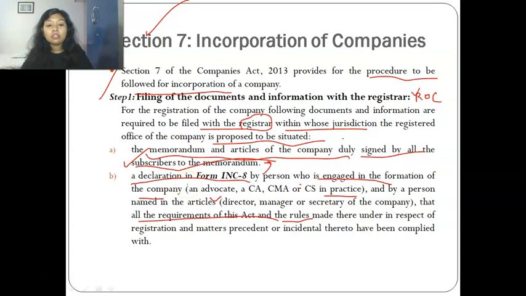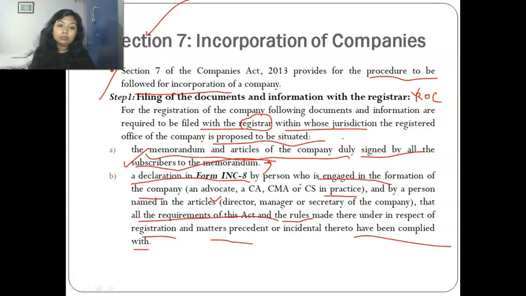All the requirements given under the Companies Act and the Company Incorporation Rules regarding the registration process, and matters related to the registration and incorporation of the company, have been duly complied with. You have followed all the procedure, and the professional and the first director are declaring that we have met all the requirements of the act and rules, and have not done any non-compliance regarding it.